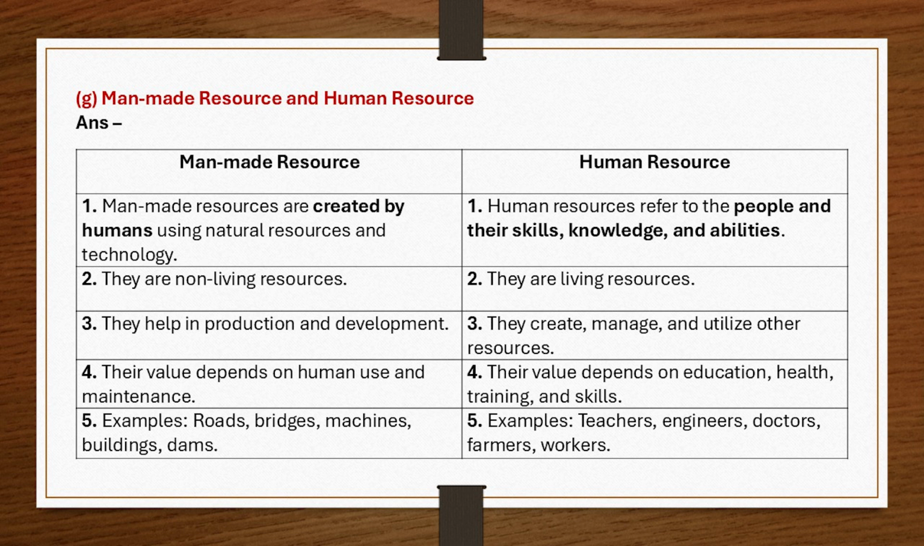3. They help in production and development. 3. They create, manage, and utilize other resources. 4. Their value depends on human use and maintenance. 4. Their value depends on education, health, training, and skills. 5. Examples: roads, bridges, machines, buildings, dams. 5. Examples: teachers, engineers, doctors, farmers, workers.